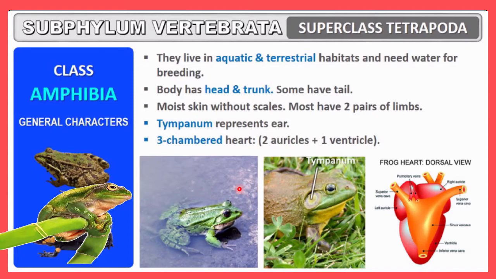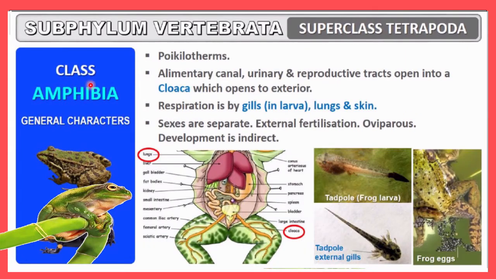Let me discuss further. This group of animals are poikilotherms, and I already discussed that. What are poikilotherms? Poikilotherms are also considered cold-blooded animals. Poikilotherms are the animals which cannot maintain their body temperature according to the external environment. So these organisms also show poikilothermous activity, meaning they cannot maintain their body temperature independent of the external environment. Be very clear here.